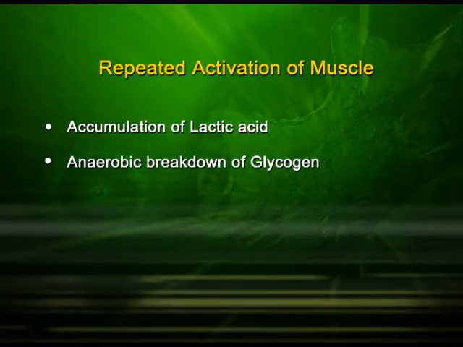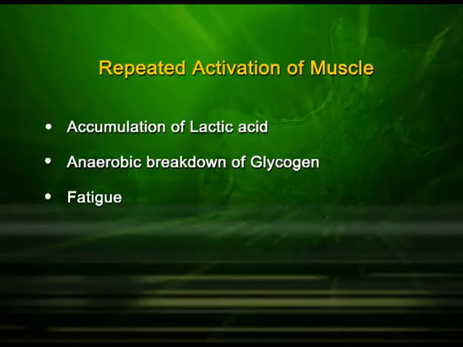Normally we have aerobic breakdown, but when you are needing so much energy in such a short time and repeated time, then there is an anaerobic condition available in the muscle and it will release lactic acid, and this lactic acid will accumulate in those areas where you were contracting muscle again and again, and this will result in fatigue. And when you rest for some time, the lactic acid will mobilize.